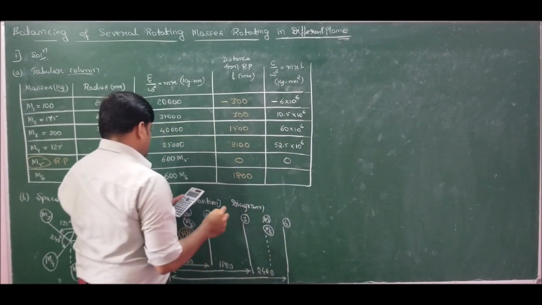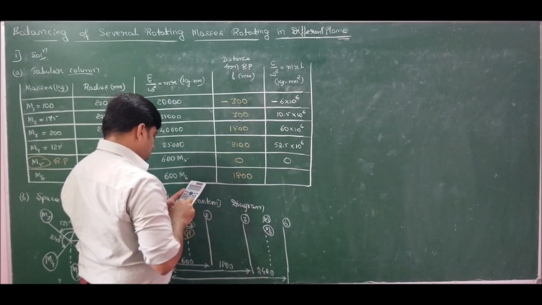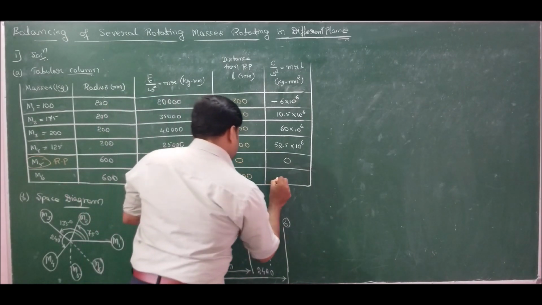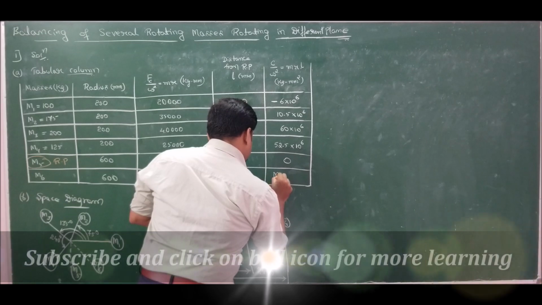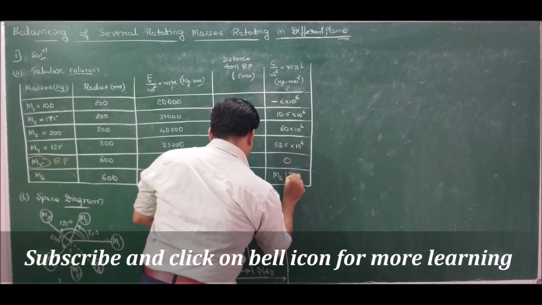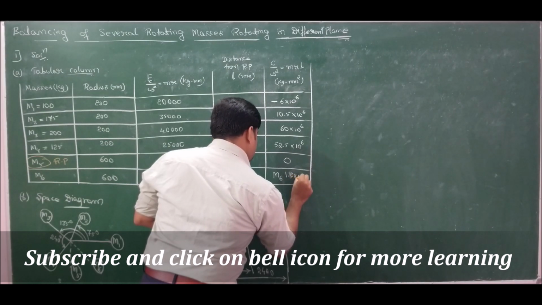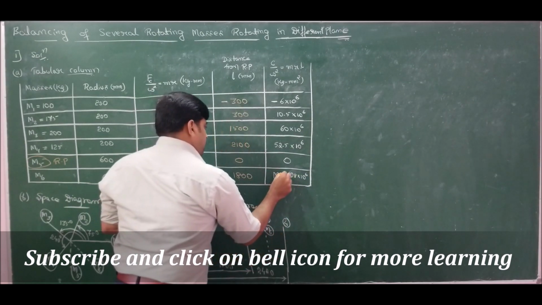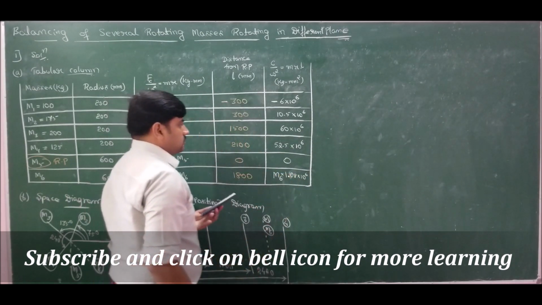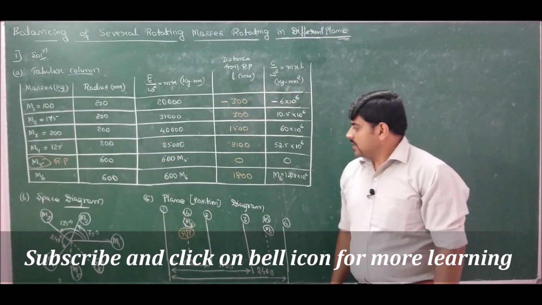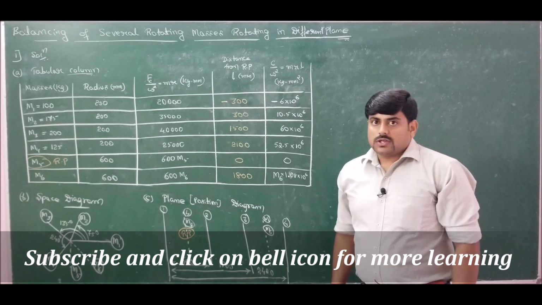This will become 0, so this is turning out to be 600 into 1800, that is m6 times 1.08 into 10 to the power of 6. So this completes the tabular column. This is how you should solve.